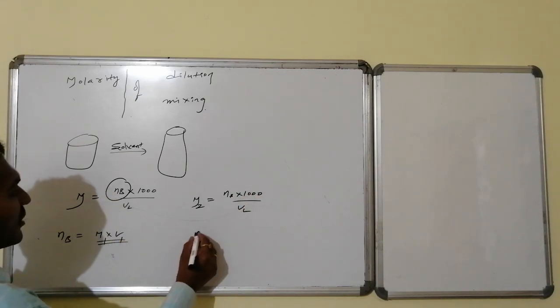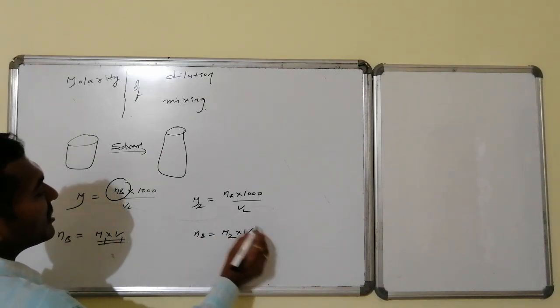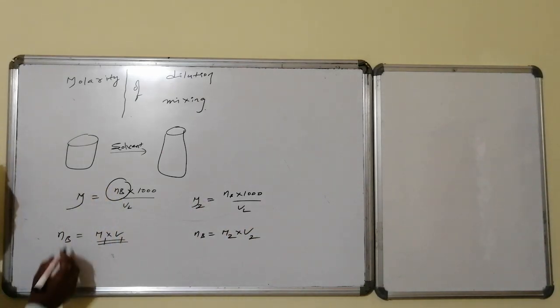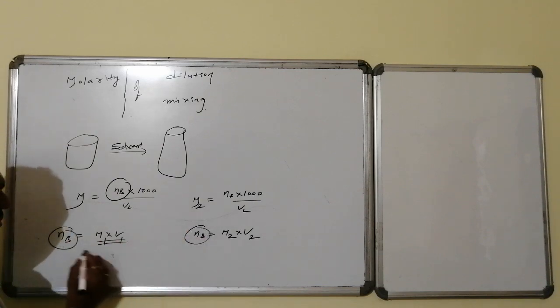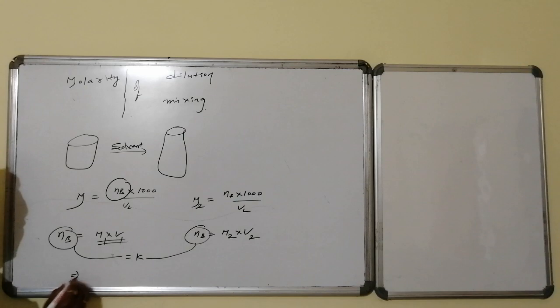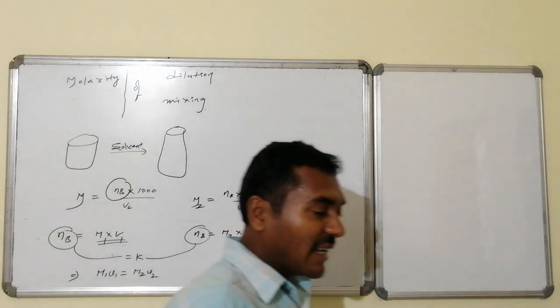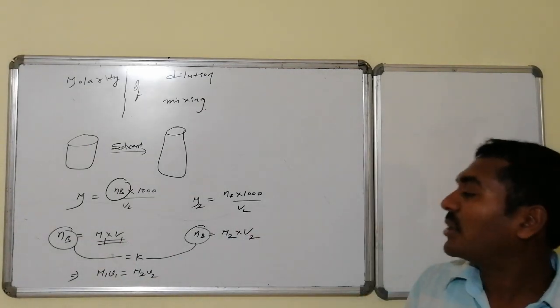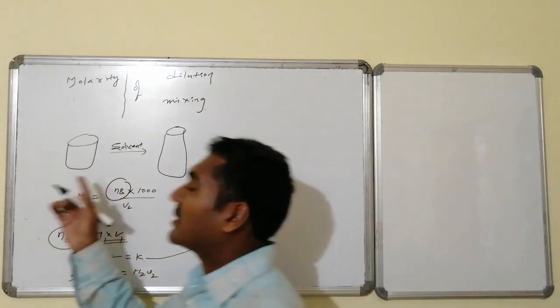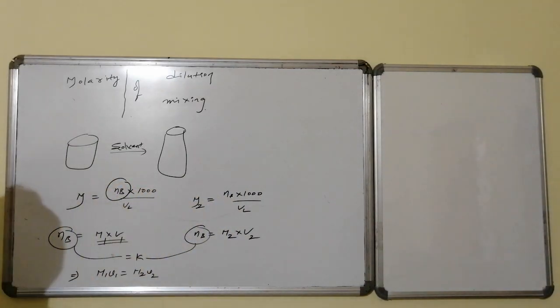NB remains constant, but the volume is different, so both NB are equal to the same constant value. Hence M1 V1 equals M2 V2. This is the dilution formula for molarity.